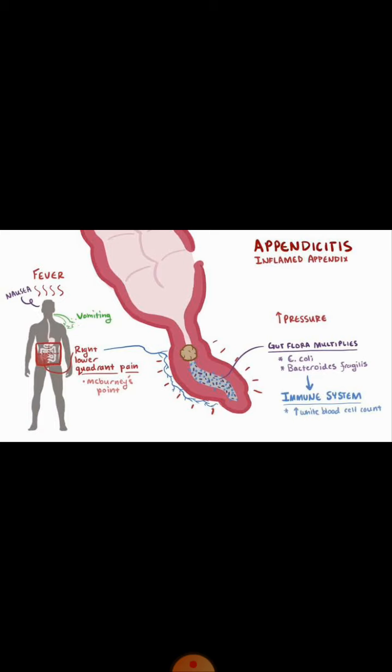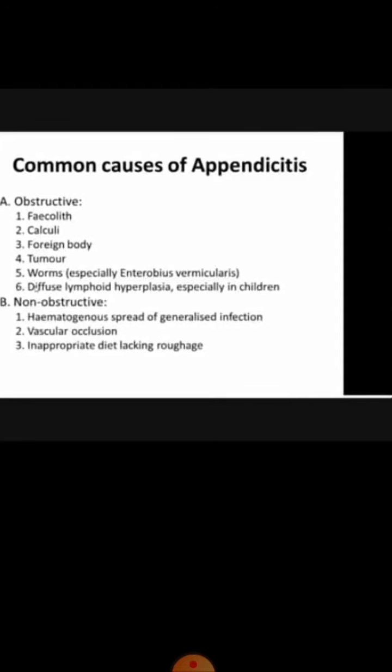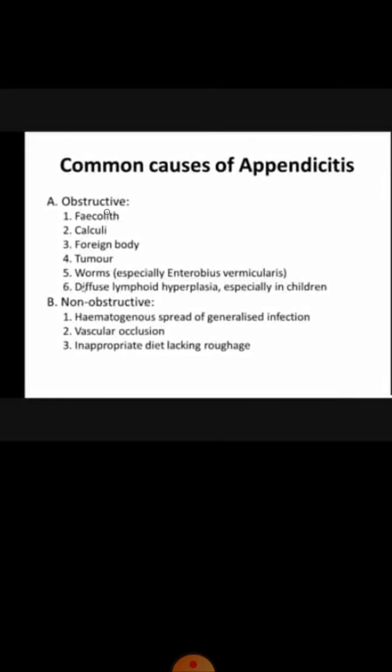There are different causes which can cause acute appendicitis. There may be obstructive causes or non-obstructive causes. Among the obstructive causes, we have the fecolith, which means that hardened feces sometimes obstruct the appendix. Then there may be calculi or some stone. Then there may be some foreign body, for example undigested seeds of fruits, or sometimes a tumor, or certain worms, especially Enterobius vermicularis, that can cause obstruction of the appendix, or lymphoid hyperplasia, especially in children. So these are all the obstructive causes of acute appendicitis.